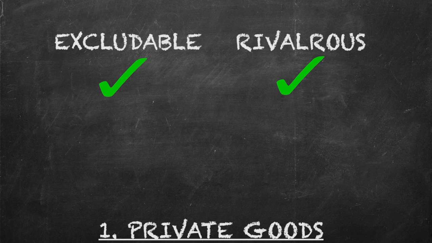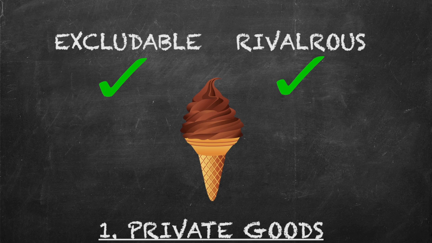Private goods are both excludable and rivalrous. Let's look at an ice cream cone, for example. This is excludable because it's possible to prevent someone from eating it. You simply don't give it to them. It is also rival because if one person eats the cone, it is impossible for another consumer to eat the same cone.